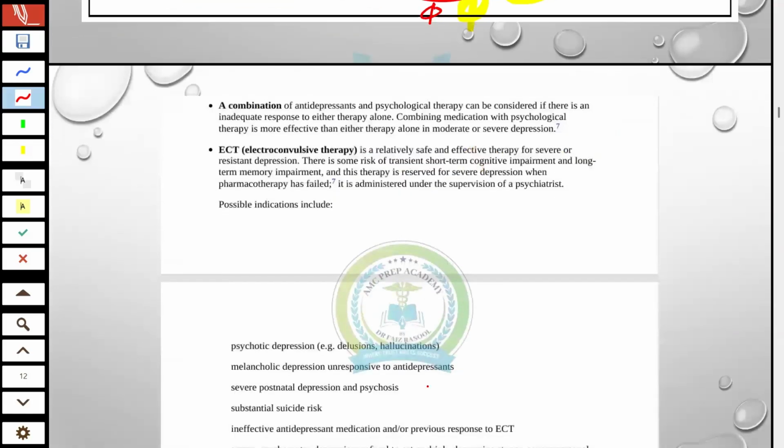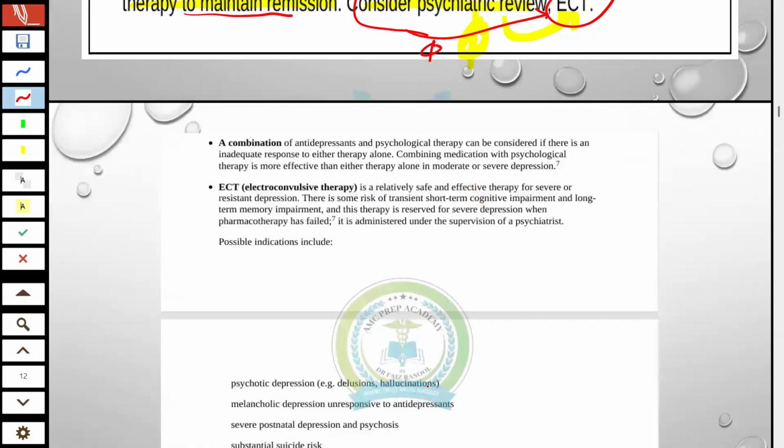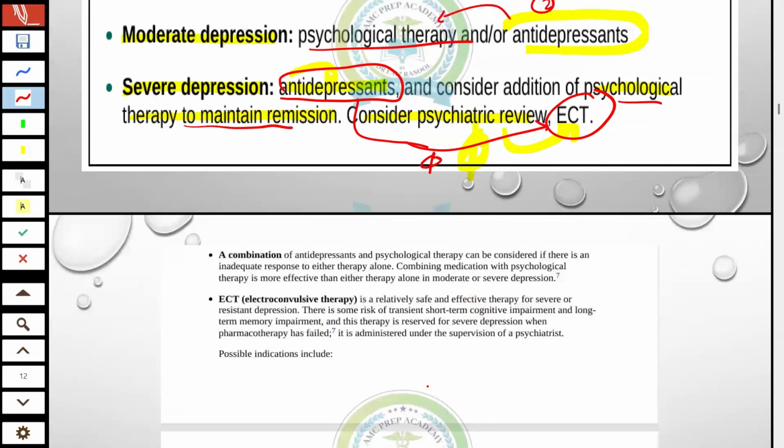Move to next. Then we will also add combination therapy in moderate and severe cases. Combination of antidepressant along with psychotherapy can be considered if there is an inadequate response to either therapy alone.